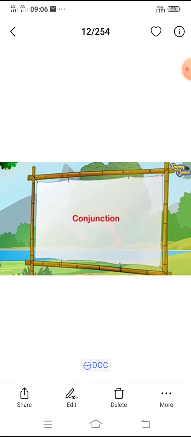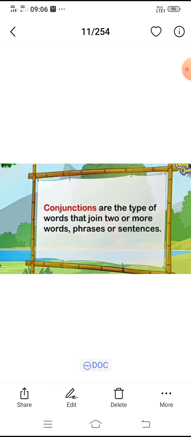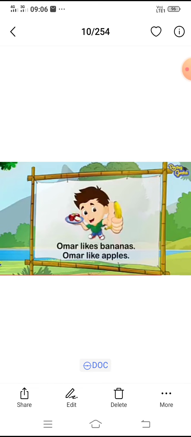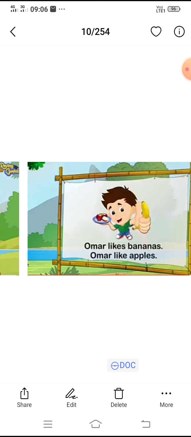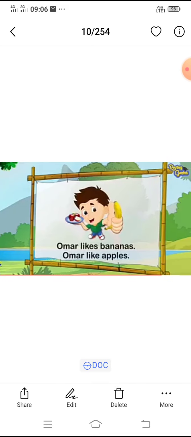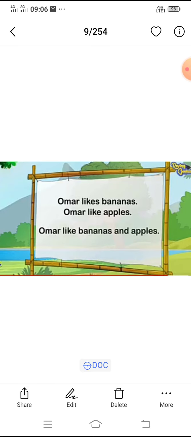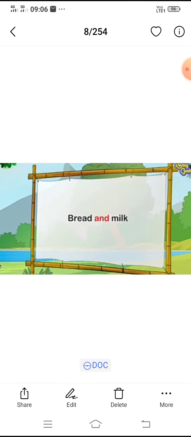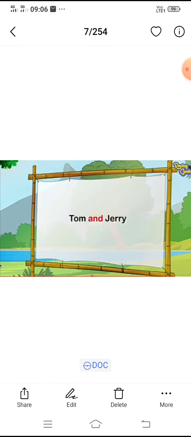The last one of the parts of speech is conjunction. Conjunctions are the type of words that join two or more words, phrases, or sentences. Omkar likes bananas. Omkar likes apples. How can we join these two sentences? By adding and. Omkar likes bananas and apples. Here and is the conjunction. Let's see another example for conjunction. Bread and milk. Tom and Jerry. Here and is the conjunction.